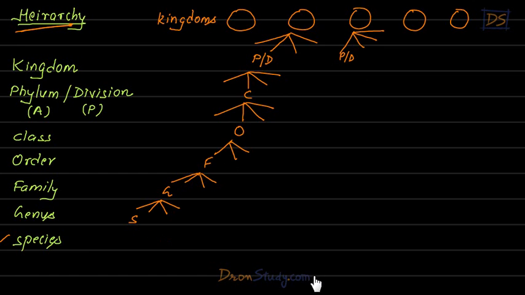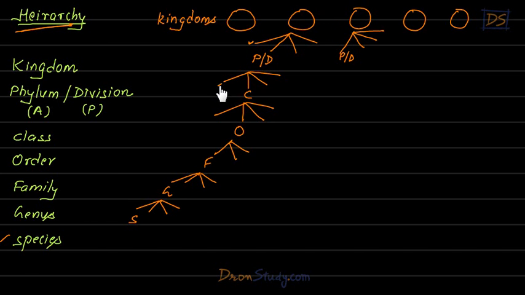So I hope that you can understand that all the animals or plants in one kingdom are similar to each other, but they are different from animals or plants of a different kingdom, right? But students, if we talk about phyla, the animals or plants in one phylum will be more similar to each other than animals or plants of a kingdom.